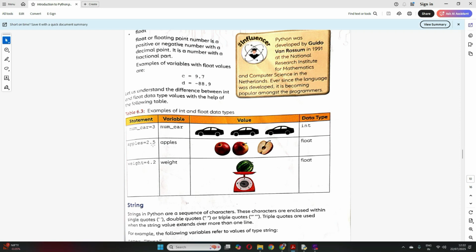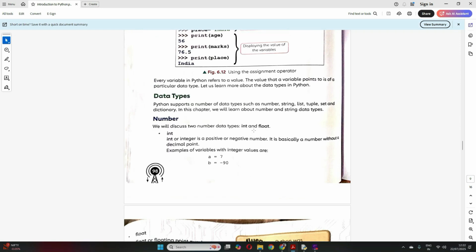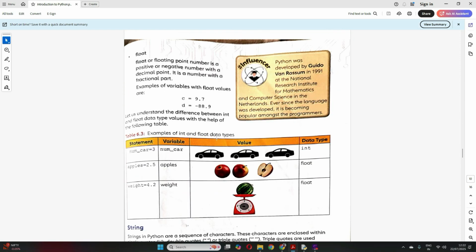And what kind of data type is it? Since it's a decimal, it becomes float. Very good. Now weight is equal to 4.2. Weight is my variable name, 4.2 is my value, and this is again a floating data type because you have a decimal point here. Clear? I hope this number data type, which includes int and float, is clear.